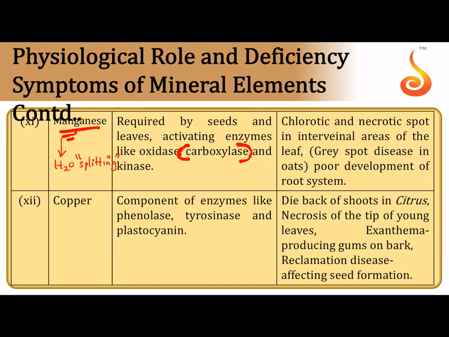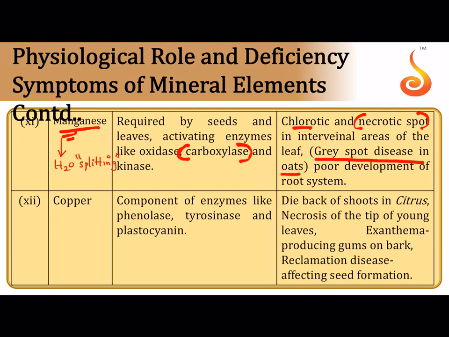So the water splitting process which happens during photosynthesis is because of manganese. Some of the diseases are the gray spot disease in case of oats, where necrotic spots, that is death of tissue, are seen, and yellowing of the leaf starts appearing.